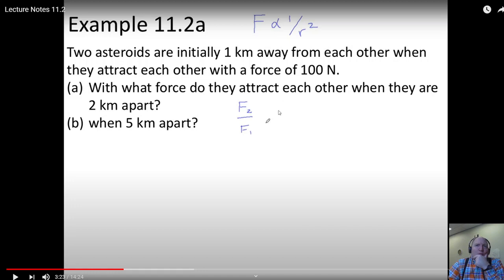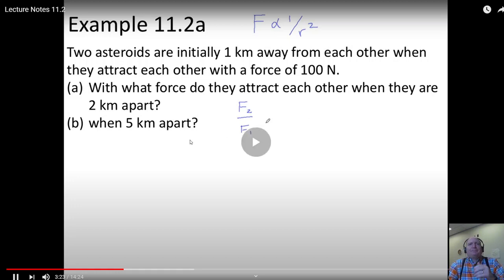So he could write 1 over r2 squared over 1 over r1 squared, or he could do r1 squared over r2 squared, right? So they're getting the 1 overs right away. I'll be honest, I think I usually do the second one just because I'm usually in a hurry, right? I'm like, oh, well, it's inverse r2 squared over r1 squared. In a video, of course, you can very carefully say it, but I'm just really curious which way he's going to go. I'm going to bet, just at how he's been pretty thorough, I'm going to guess that he's going to do 1 over, 1 over, and then flip it.